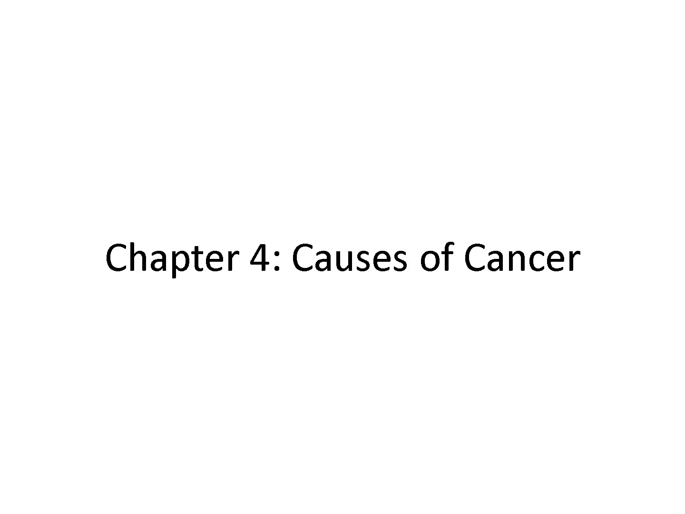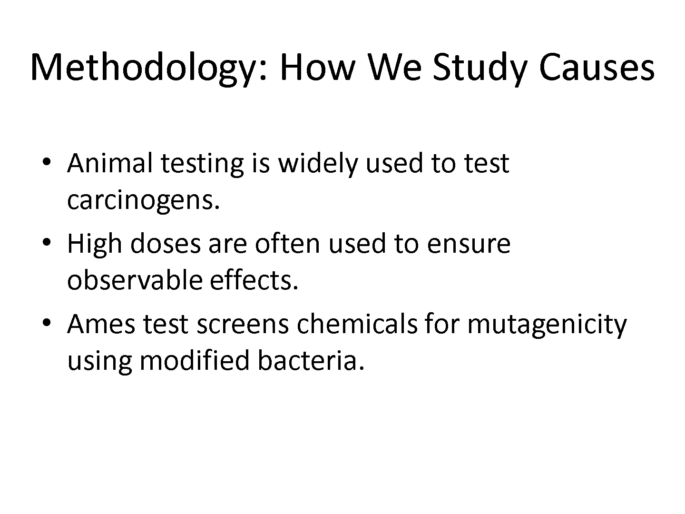Let's begin by examining how scientists study what actually causes cancer. To identify carcinogens, scientists often use animal models. Rodents are exposed to chemicals under controlled conditions, sometimes at high doses, to observe cancer formation. Although animal testing has limitations, it remains a powerful tool for identifying dangerous substances.